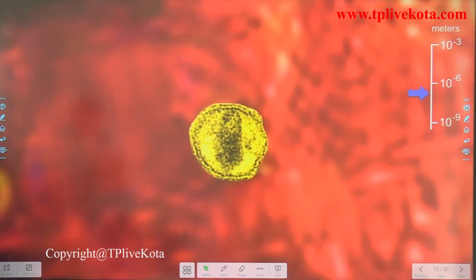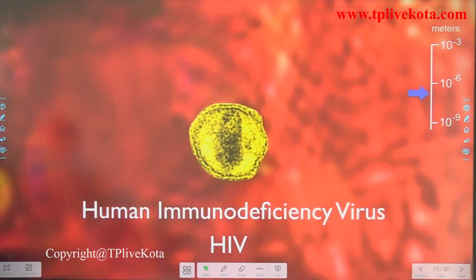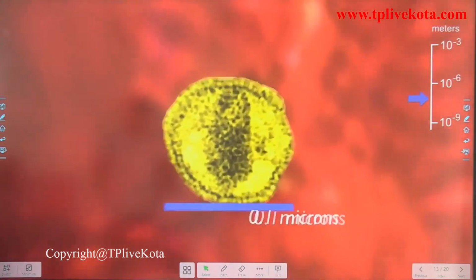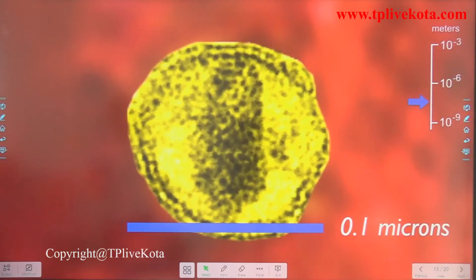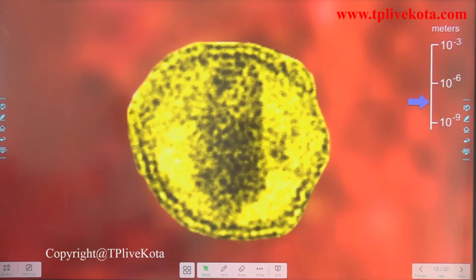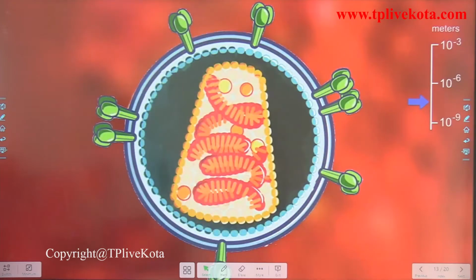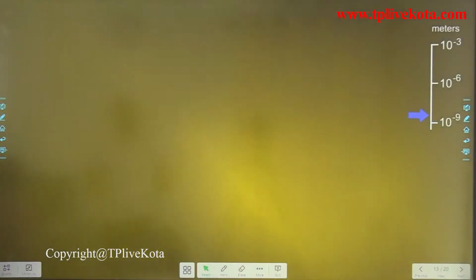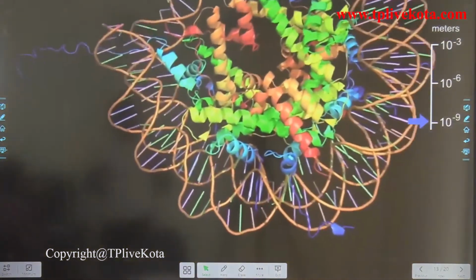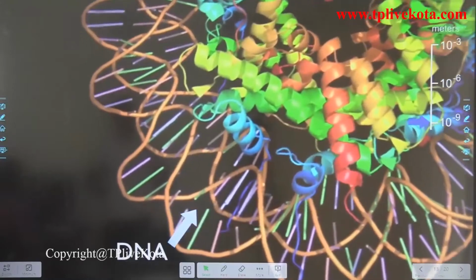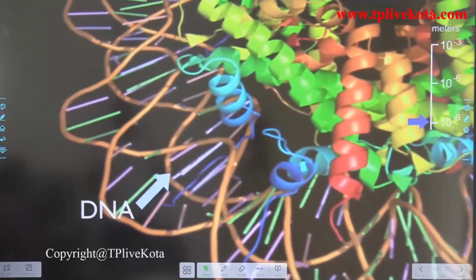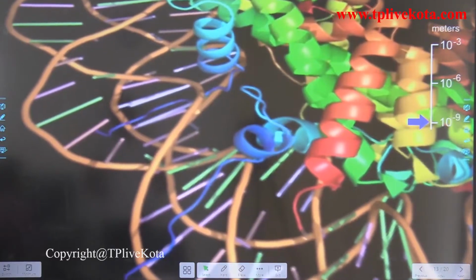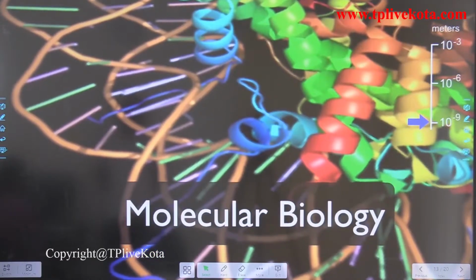This particular virus is HIV. The HIV virus is only about 1/10 of a micron in diameter. Here in this electron microscopic image, you can begin to see the details of its structure, which is nicely illustrated as seen here. At the heart of this virus, you'll find coils of deoxyribonucleic acid, DNA, the molecule of life. DNA holds the genetic information for the organism. Studying living organisms at this level is called molecular biology.